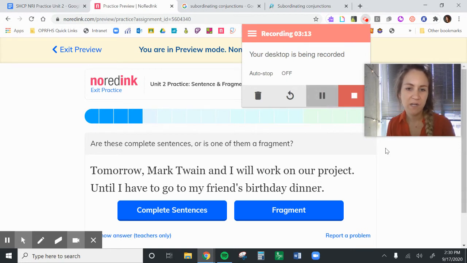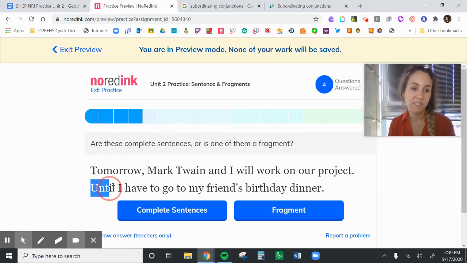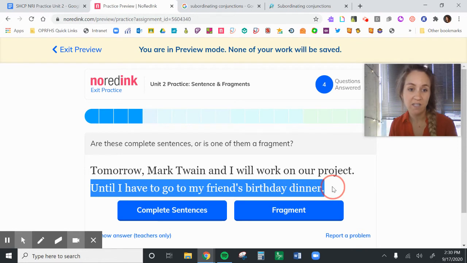So here's another one. Tomorrow, Mark Twain and I will work on our project until I have to go to my friend's birthday dinner. So we have our SWABI, until, and we have our subordinate clause, but it's not connected. So this sentence on its own, until I have to go to my friend's birthday dinner, what, right? That's a fragment.